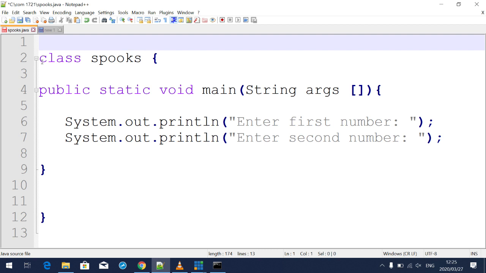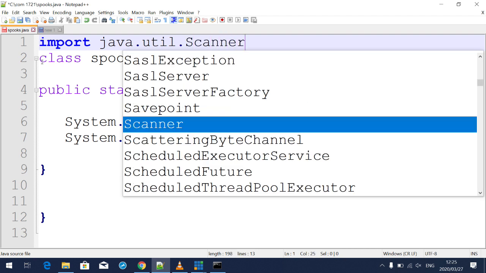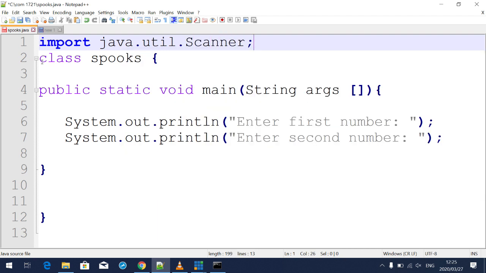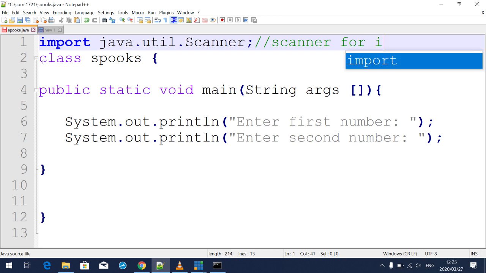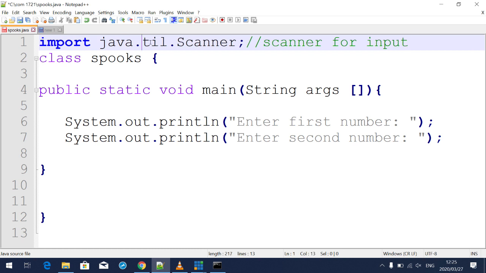So we're going to import scanner, like import java.util.scanner. You see, so we are calling a scanner for input.